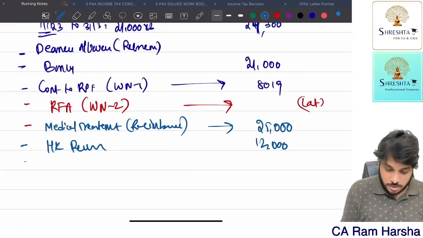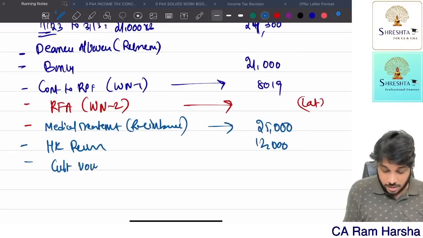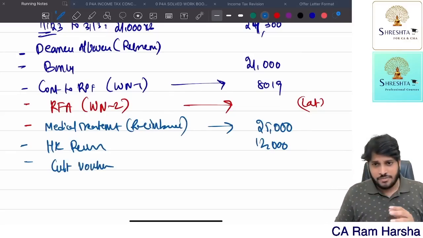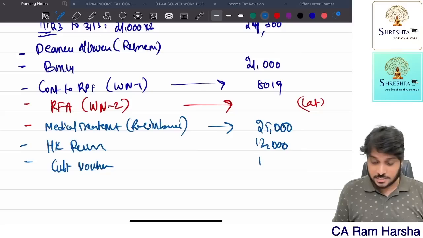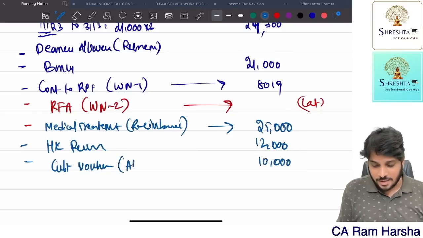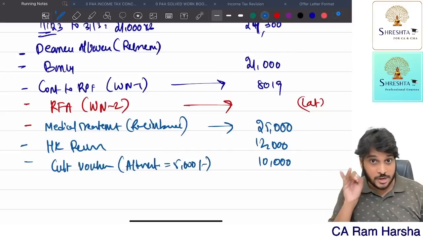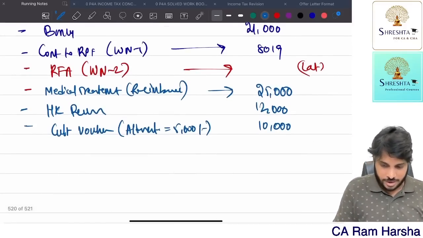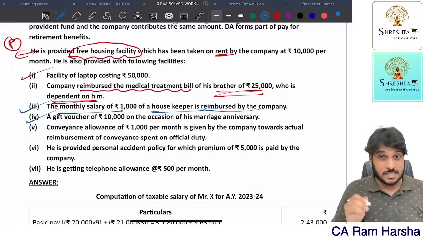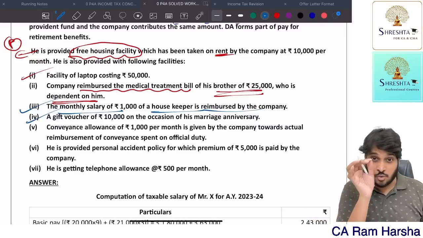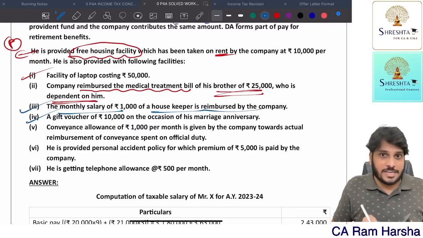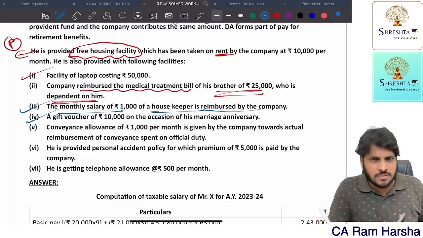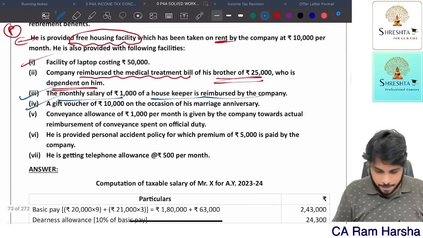Gift voucher: if any gift in kind or voucher is given to an employee, if the value is exceeding 5,000, fully taxable. Here it is 10,000. Alternatively, only 5,000 you can tax it. Note number you have to write, note point. In that case, answer will change. Fine. Remember, that's a voucher, not allowance. Gift allowance is fully taxable straight away. Even if 1,000 rupees gift allowance is given, fully taxable. Here it is voucher, means you can only buy some commodity. It's a kind gift. Exceeding 5,000 value, fully taxable.